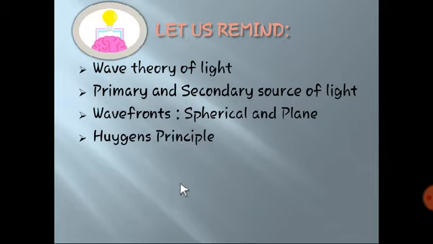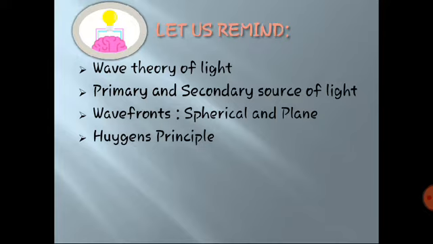Now the last and very important point which we covered in the last lecture is Huygens principle. And what is Huygens principle? This is related to wavefront and wavelets. Before going towards Huygens principle, we have to know concepts related to wave theory and wavefronts as well.